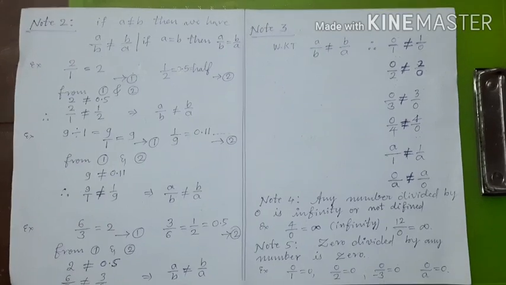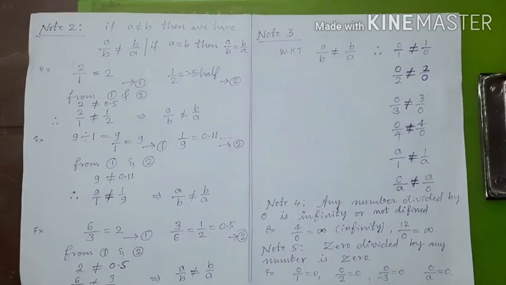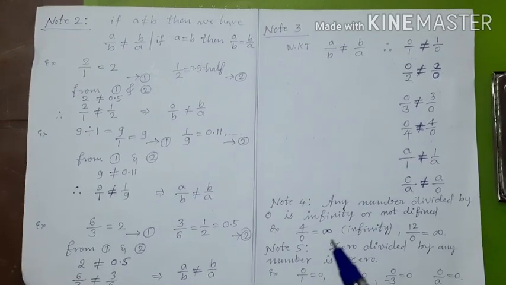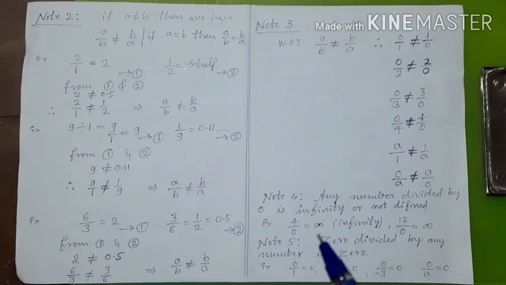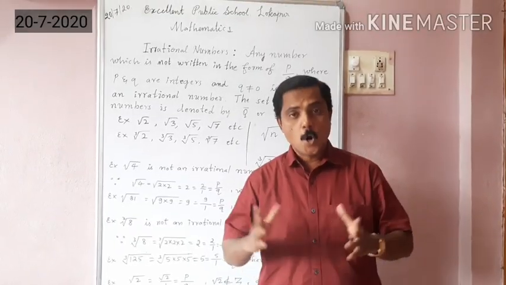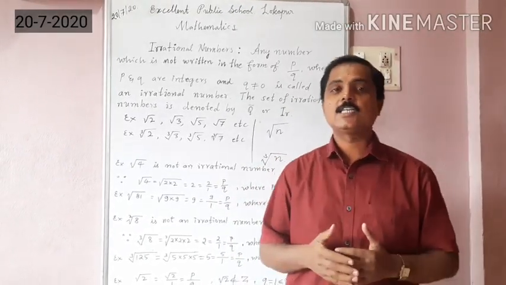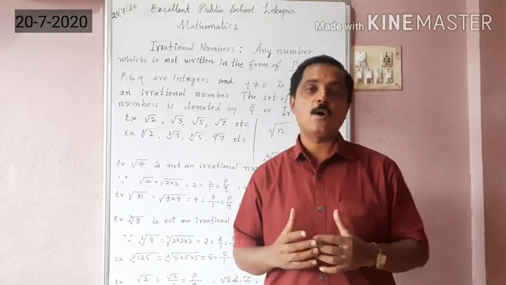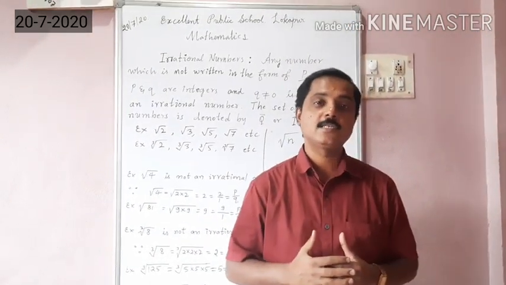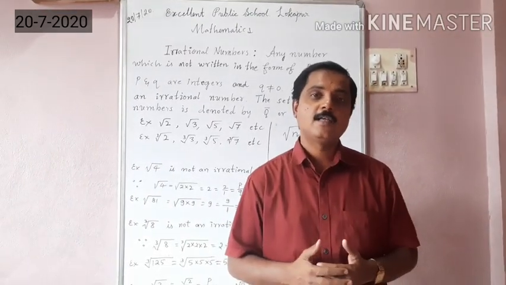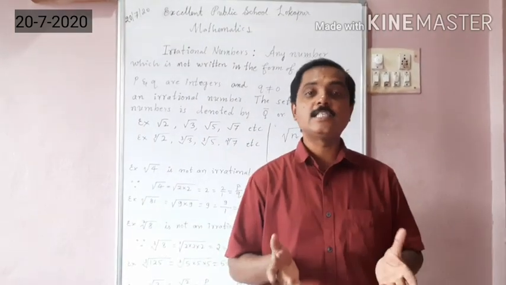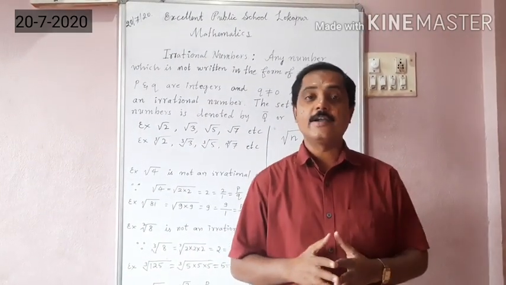So children, by knowing all these properties of the numbers, we will be able to study the further concepts and properties of the numbers. Hope children, today in this session, you have learnt some basic properties of the rational numbers and the real numbers, and in tomorrow's session, I will come with the other basic properties of the real numbers.